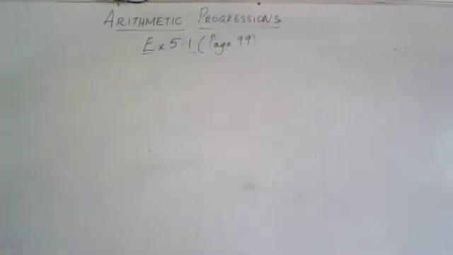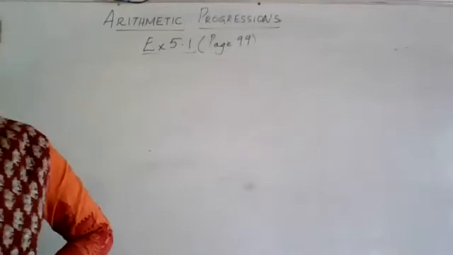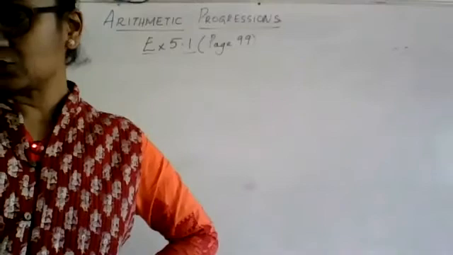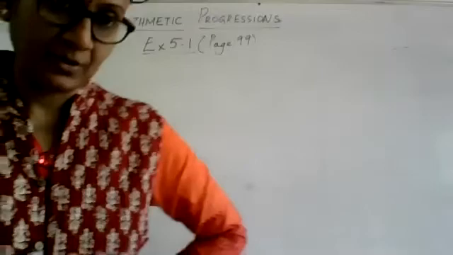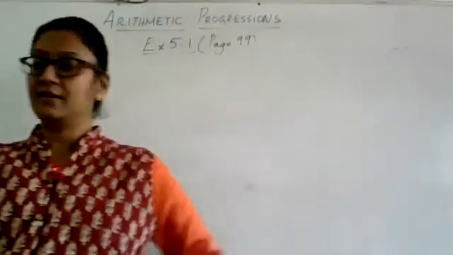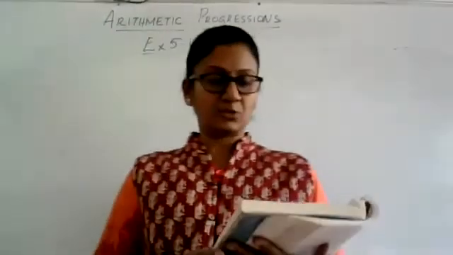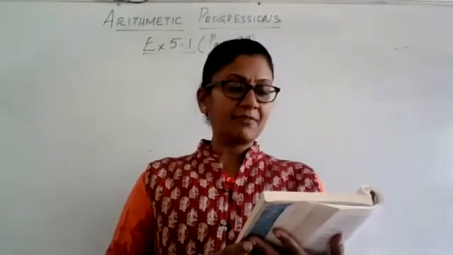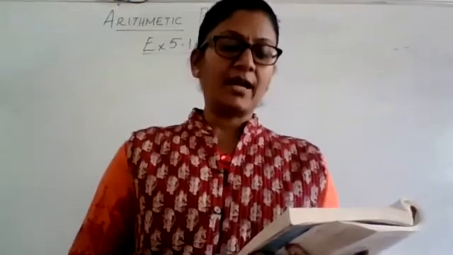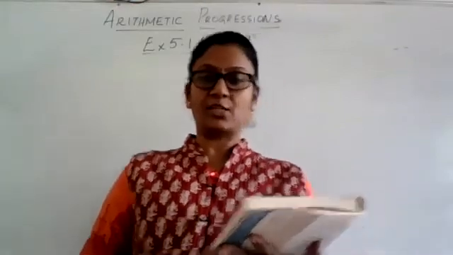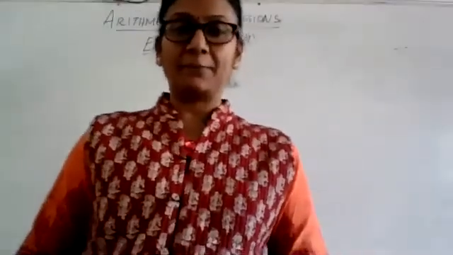I am looking at the textbook, exercise 5.1 on page number 99. In which of the following situations does the list of numbers involved make an arithmetic progression and why? You should also know how to justify whether a given list of numbers is an AP or not. Let me take up the first one. The taxi fare after each kilometer when the fare is rupees 15 for the first kilometer and rupees 8 for each additional kilometer. So the taxi charges, will it form an AP or not, is the question.